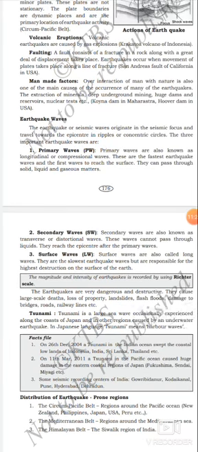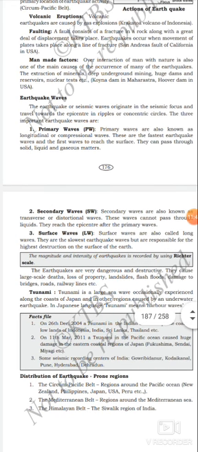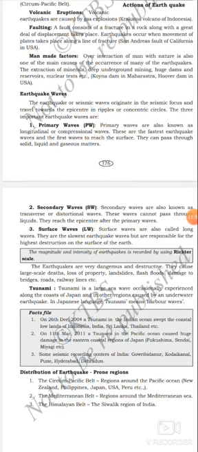Man-made factors. Over-interaction of man with nature is also one of the main causes of the occurrence of many earthquakes. The extraction of minerals, deep underground mining, huge dams and reservoirs, nuclear tests, etc. Koyna Dam in Maharashtra, Hoover Dam in USA. These are man-made factors causing earthquakes.